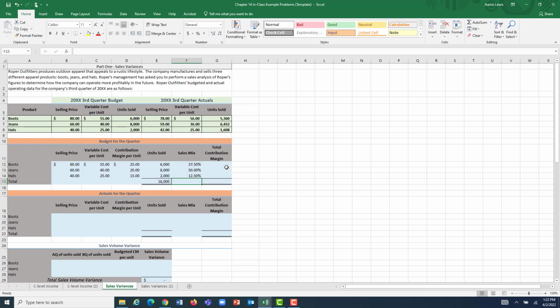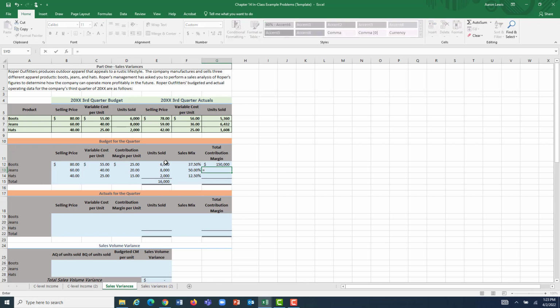And now we have our total margin. This is the per unit margin. Each pair of boots was expected to contribute $25 towards paying our fixed costs. Well, if we sold 6,000 of those, and each one was going to contribute $25, that means the sale of 6,000 pair of boots in total was going to contribute $150,000 towards covering Roper Outfitters' fixed costs.